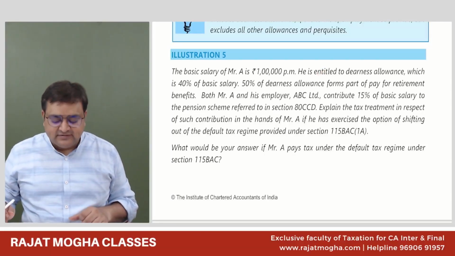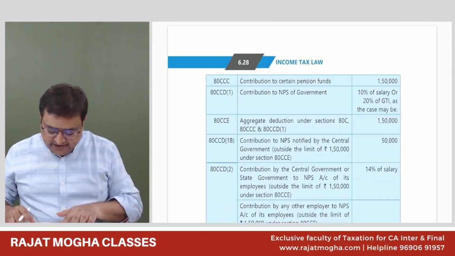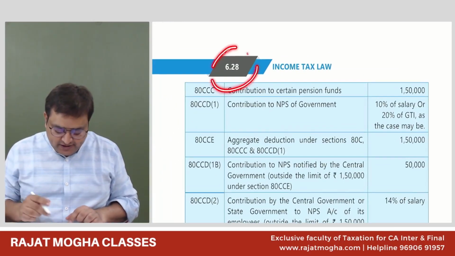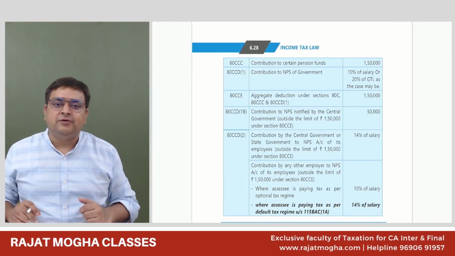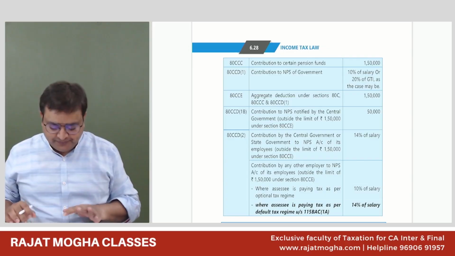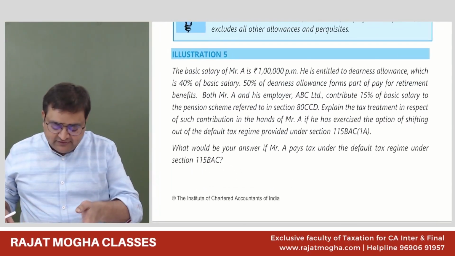Today we'll be doing the chapter of deductions. So this is from your study material, page number 6.28. Maximum sections we'll be discussing today, and the other sections which we'll not be able to discuss today, we'll be doing tomorrow. Okay. So this is illustration number 5.